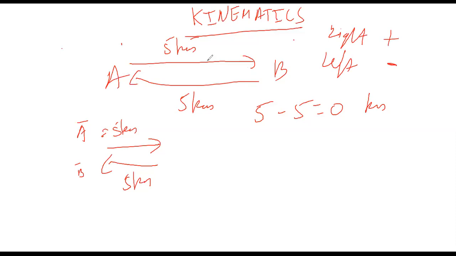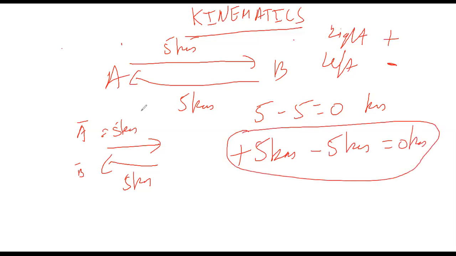So if you are going from A to B, it's right side, so it becomes what? Plus 5 kilometers. And then you are going from B to A, it's towards left, so it becomes negative 5 kilometers. So plus 5 minus 5 is 0 kilometers. So it also gives the same answer.